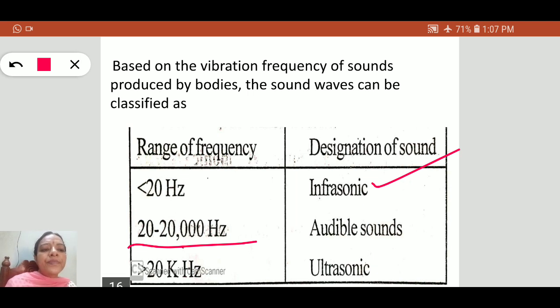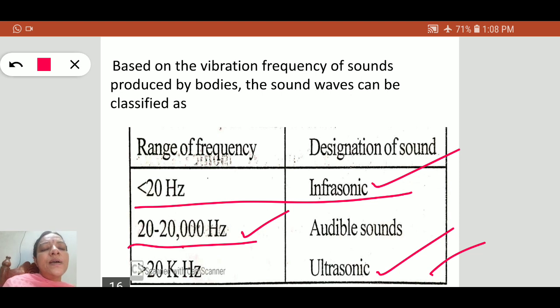If the frequency of the vibrating body is greater than 20 kHz, those are known as ultrasonics, which can be heard by dogs and bats, for example. Earthquakes are an example of infrasonics, because the frequency is low. So these are the classifications of sound waves.